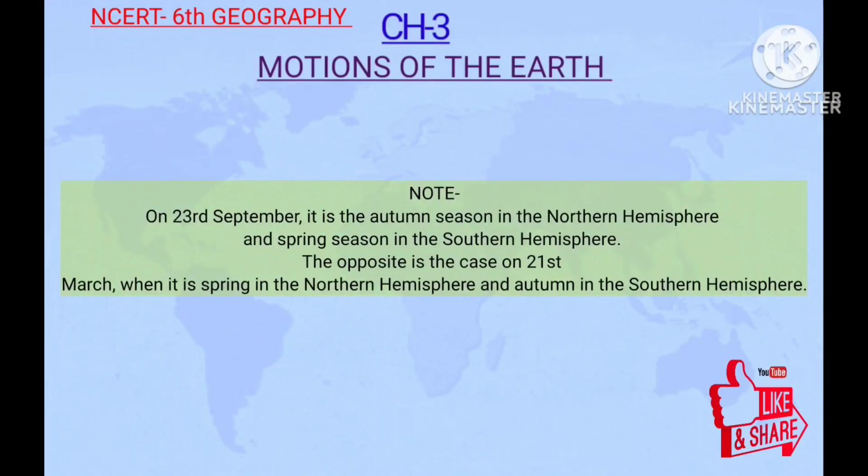Note, on 23rd September, it is the autumn season in the northern hemisphere and spring season in the southern hemisphere. The opposite is the case on 21st March, when it is spring in the northern hemisphere and autumn in the southern hemisphere.